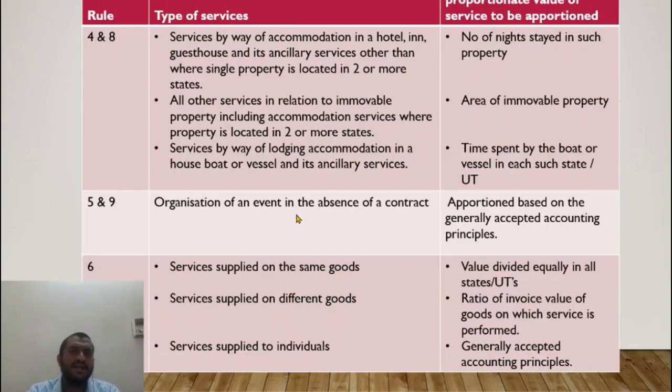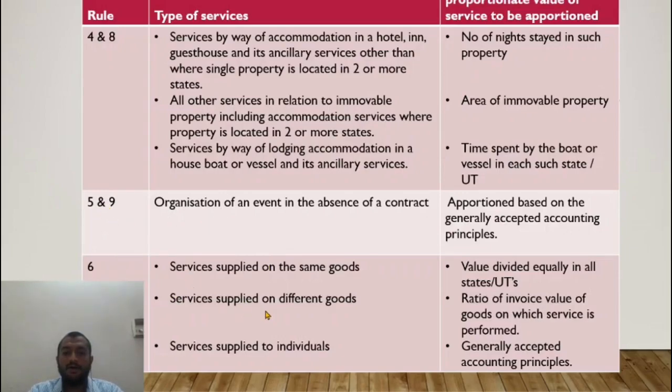Organization of an event in the absence of a contract. If I am organizing an event in multiple states, say Tom Cruise comes and gives promotion in 3 states, how will this advertising agency or event management company raise a bill on Tom Cruise? It will be based on generally accepted accounting principles, maybe the cost incurred by the event management company, or based on some prudent accounting principle, mostly cost, as per 5 and 9.